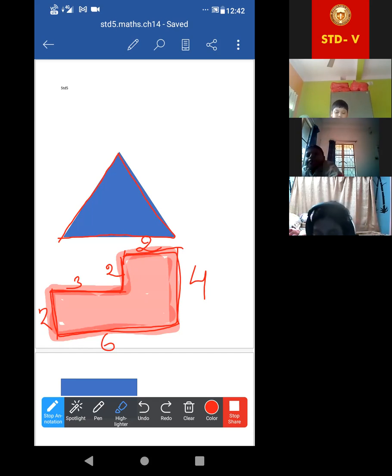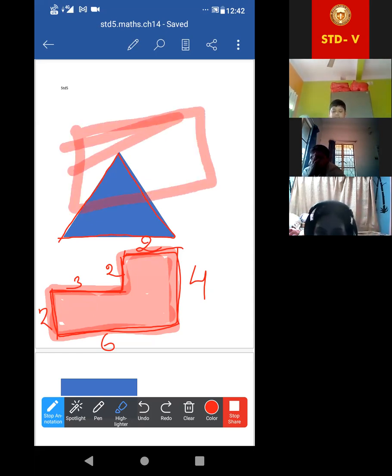Suppose you are sitting inside a room, all the students, and suppose you are standing on the floor. For that floor, we can find out its area, only area. But if we want to know the space of that room where you are sitting, that will be volume. It is a 3D figure, okay? For volume, basically the total space, how much thing you can keep inside the room. But floor means just one surface. One surface, okay? Got it?